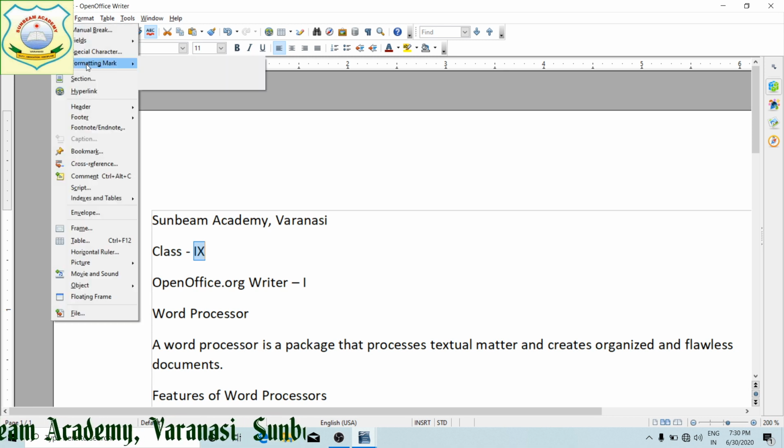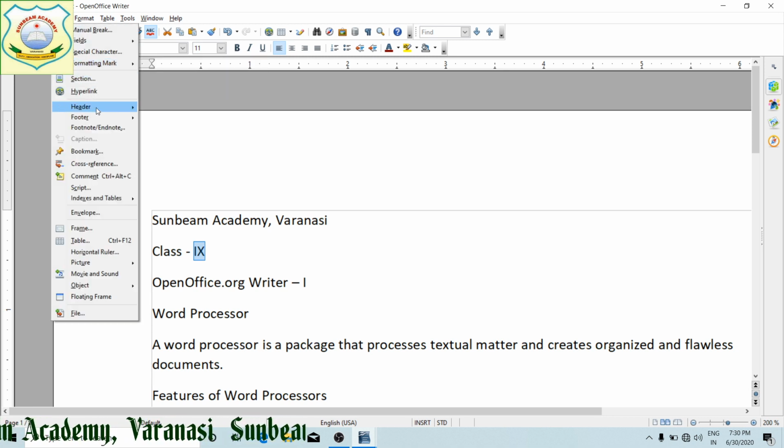Next is your formatting mark, sections, header and footer. Headers are given on the top of the document, and are printed on every page. Footers are on the bottom side. As in the case of any book, the headings are given on the top, while the footers contain the references. Now footnote and endnote. The note given at the end of every page is a footnote, and an endnote is at the end of the document.